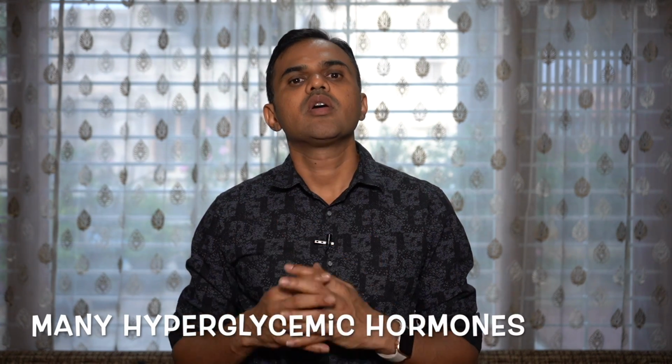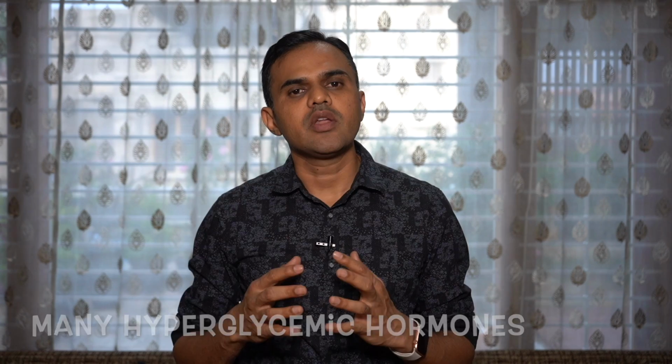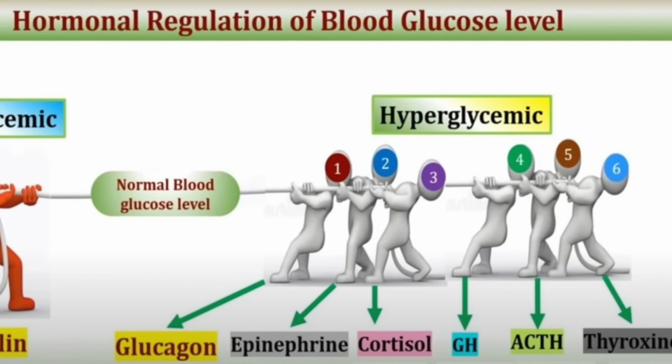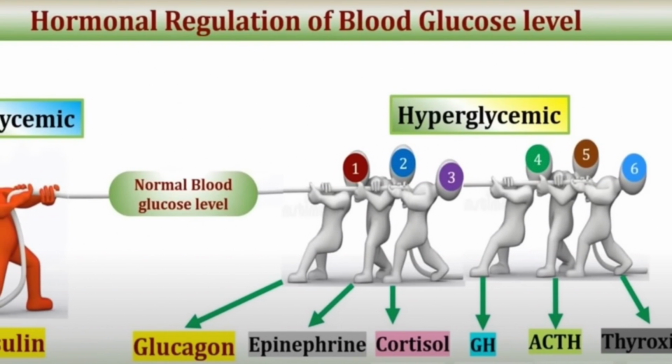Whereas for increasing the blood sugar level, there are about 7 hormones, the most important of which is called glucagon, which actually acts exactly opposite to that of insulin. So what we need to understand is, for reducing blood sugar level, there is only one hormone, whereas for increasing the blood sugar level, there are about 7 hormones.